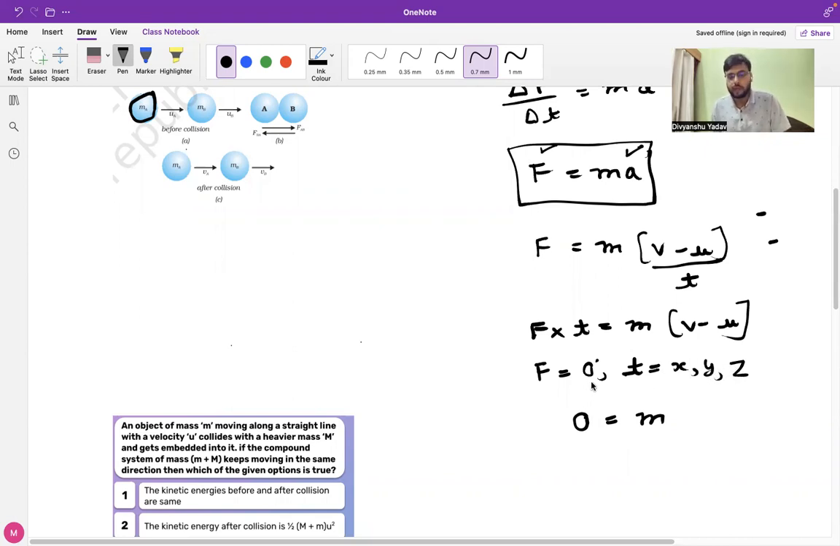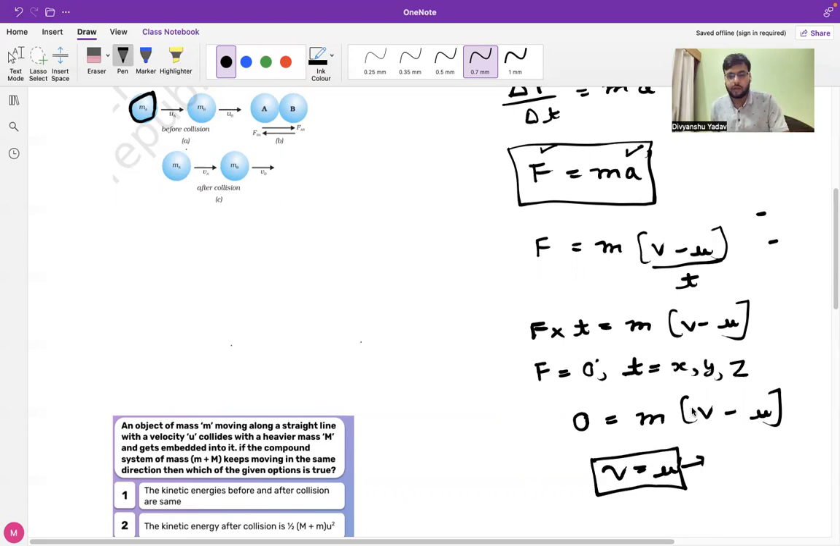If no external force is acting on the body, then the above equation will get reduced to V minus U, right? So we can also write it as V equal to U. This is just an illustration of Newton's first law. Newton's first law tells us that until and unless an external force is applied on a body, if a body is at rest, it will remain at rest, and if a body is in motion, it will remain in motion until some external force is applied. This is easily understood from this equation.